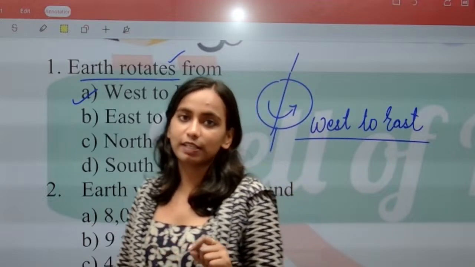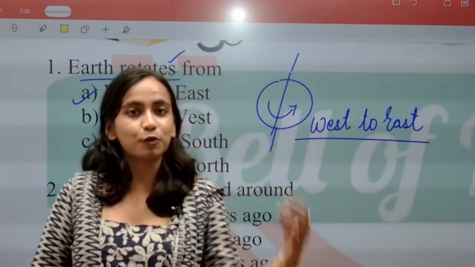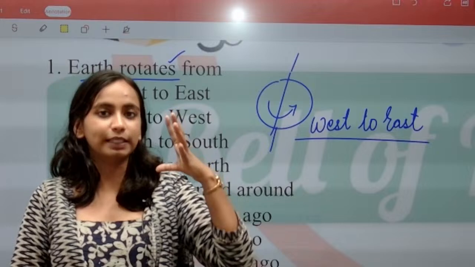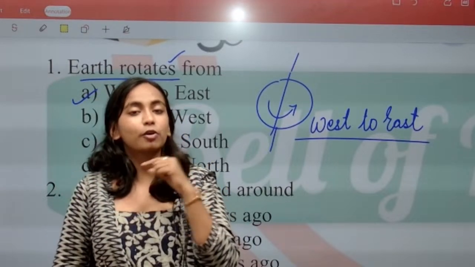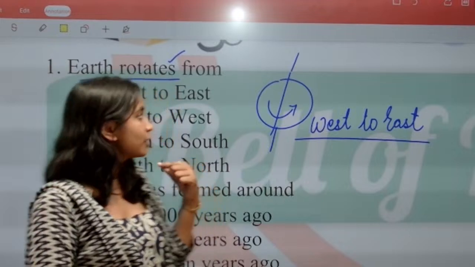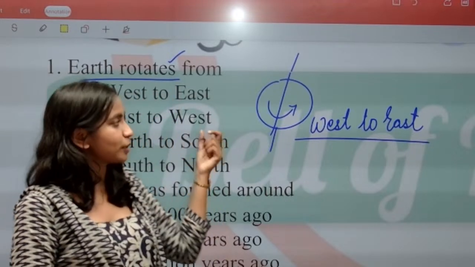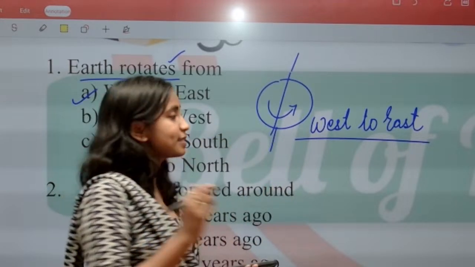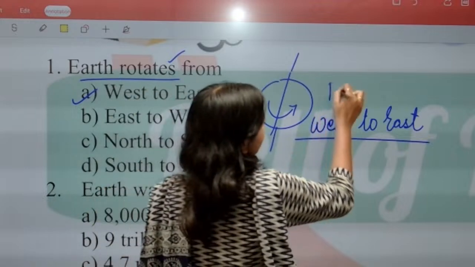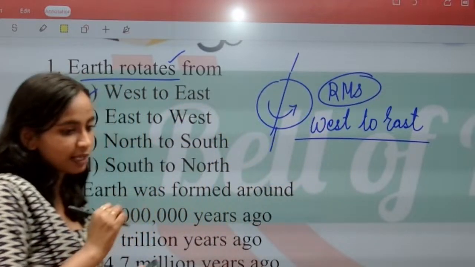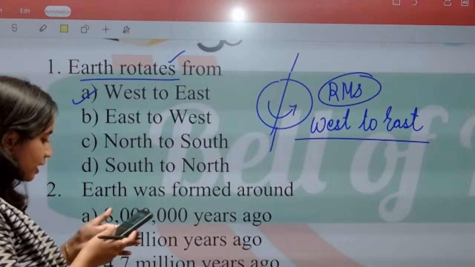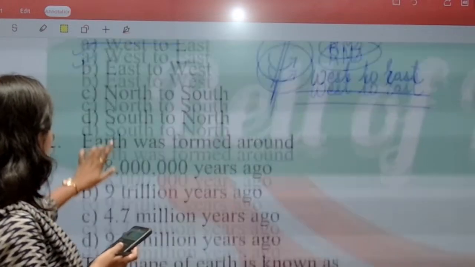Because Earth rotates from west direction to east direction, इसीलिए हमको sunrise will always appear from east and sun always sets in west. Why this phenomena happens? Because sun का जो rotation है that takes place from west to east. This very same question was asked in this year's RMS exam. RMS का इस year का जो exam हुआ था उसमें ये question आया था that sun rotates in which direction. So right answer we have for the question is option A.